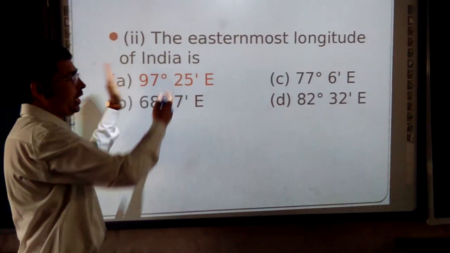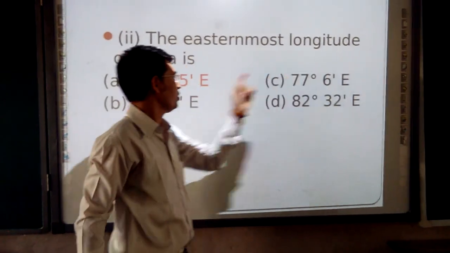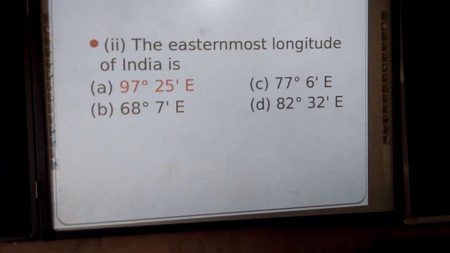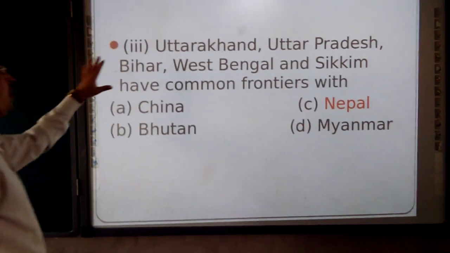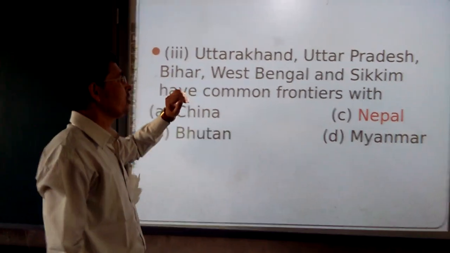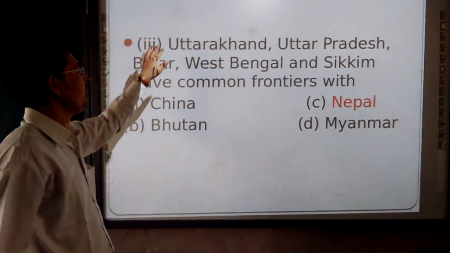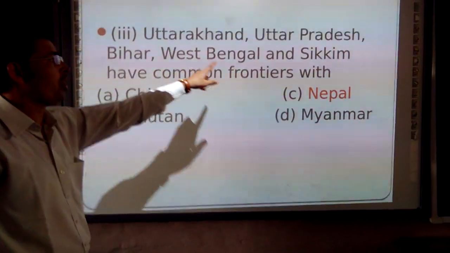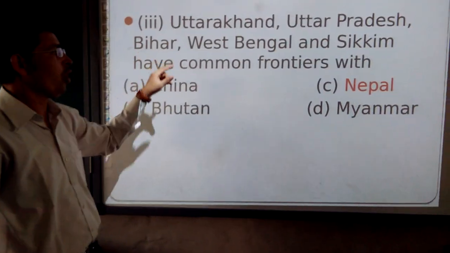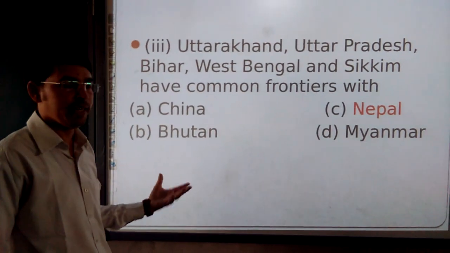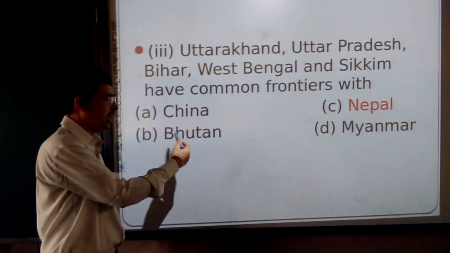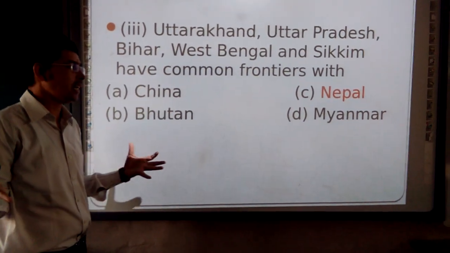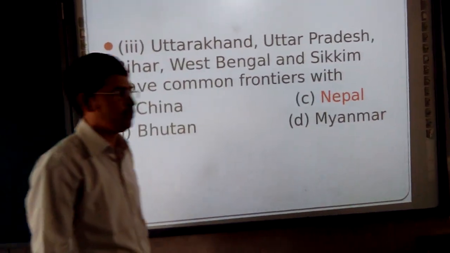Easternmost, so we are going into the east direction. So this is that. Moving to the third question. Question number three asks: Uttarakhand, Uttar Pradesh, Bihar, West Bengal and Sikkim have a common frontier with which country? The options are China, Bhutan, Nepal and Myanmar. So which one is the correct one? Nepal is the correct one.